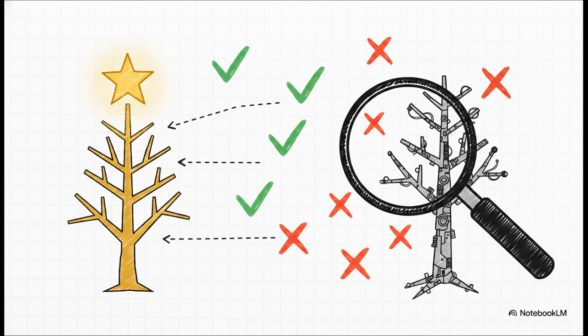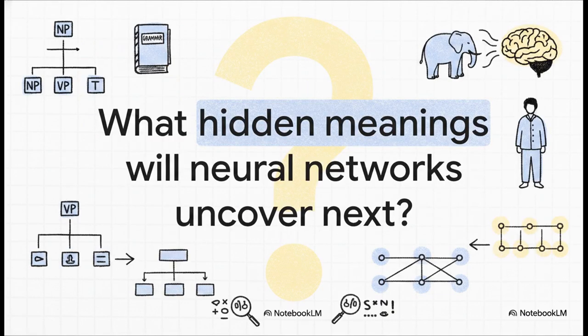structure of human language. So the next time a grammar checker flags your sentence, or an AI perfectly understands your highly complex voice command, just remember this incredible evolutionary journey of constituency parsing. We've gone from rigid grammatical blueprints and dynamic programming matrices all the way up to deep neural networks that intuitively grasp the context of pajamas and elephants. It makes you ask yourself, what hidden nuances in our language will they uncover next?